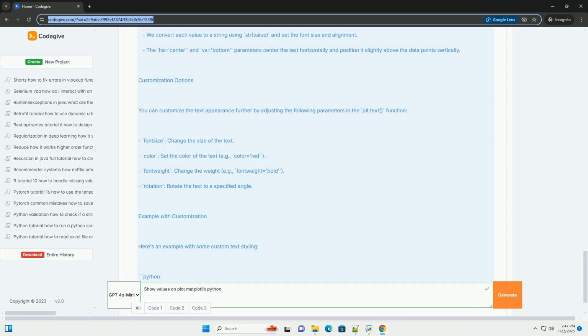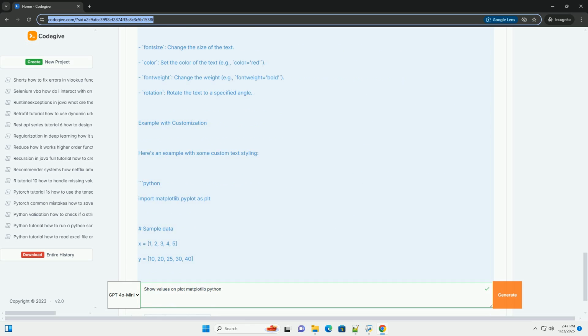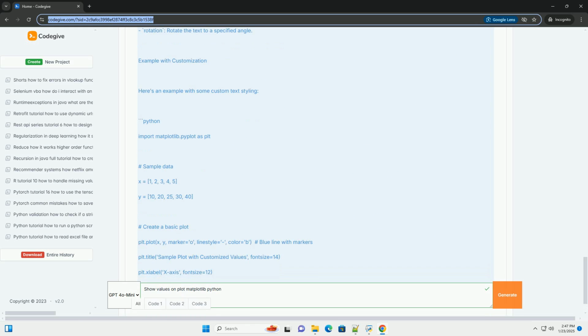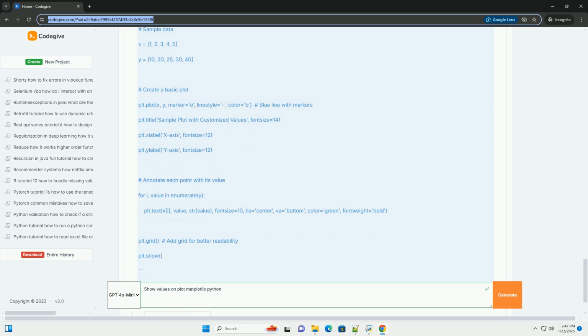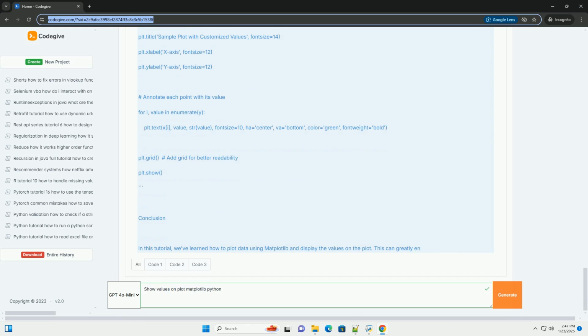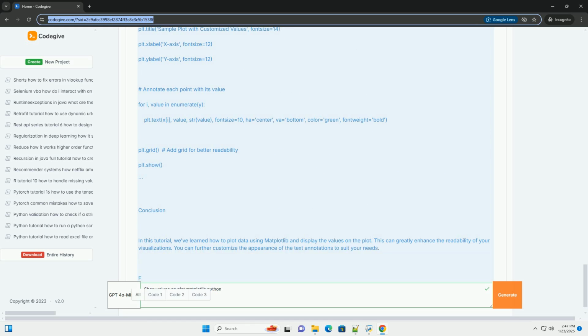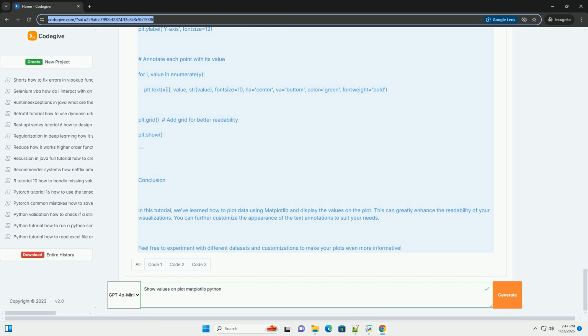Step 2. Basic plotting with Matplotlib. Let's start with a simple example of plotting some data. Step 3. Adding values to the plot. To display the values of each point on the plot, we can use the text function from Matplotlib. This function allows us to place text at specific coordinates on the plot. Here's how to modify the previous example to include value annotations.